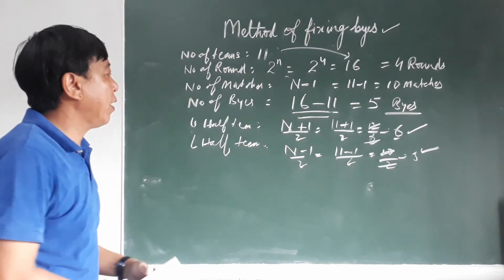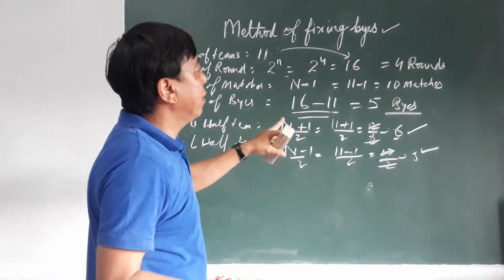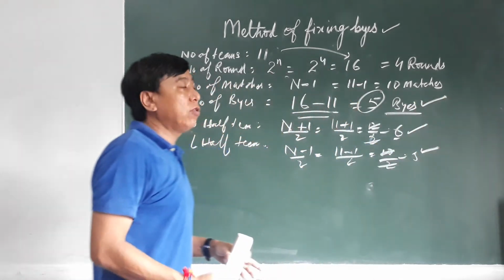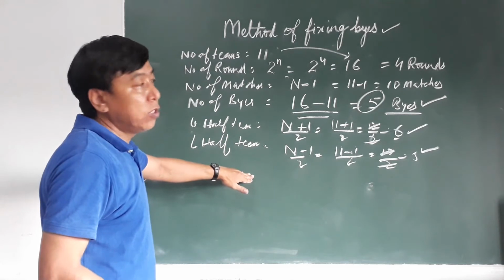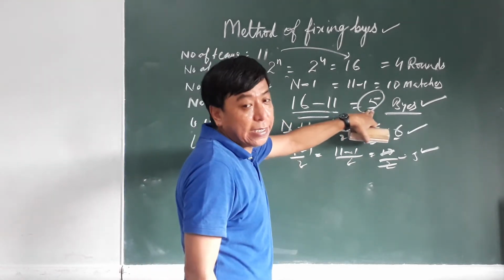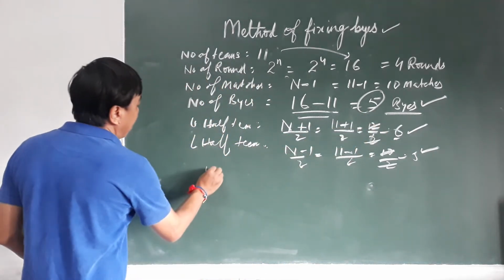Now how many byes are distributed? There are 5 byes in total. How many byes will be in the upper part and the lower part? There is a formula for the distribution of byes. Here nb means number of byes, which is 5.